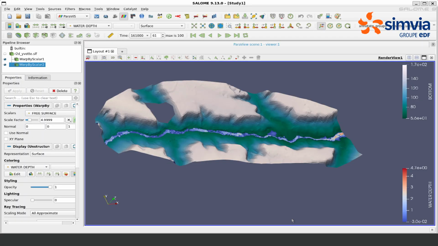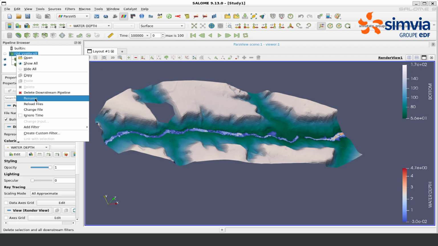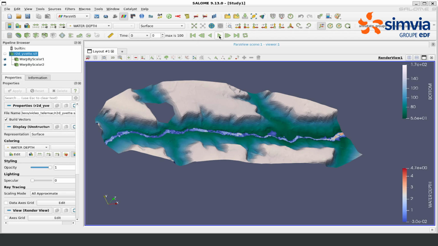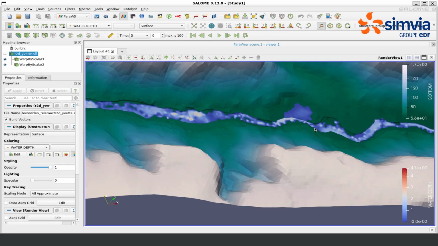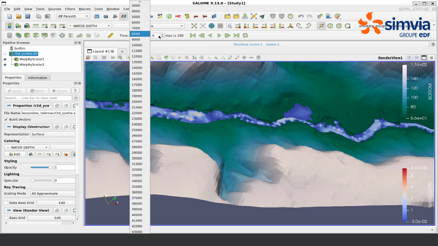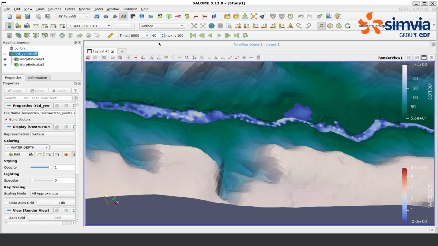We can look at the result on ParaView again. And this time we do not have to reapply the filters, as we can simply reload the results file here. And now let's play the animation. We see that the water level is starting to rise at some places. For instance, if we compare this place at the beginning of the flooding and during the flooding, at, for instance, the 60 time step, you see that this place has much more water during the peak of the flooding. This way, you can use OpenTelemac to identify areas that are sensitive to flooding.